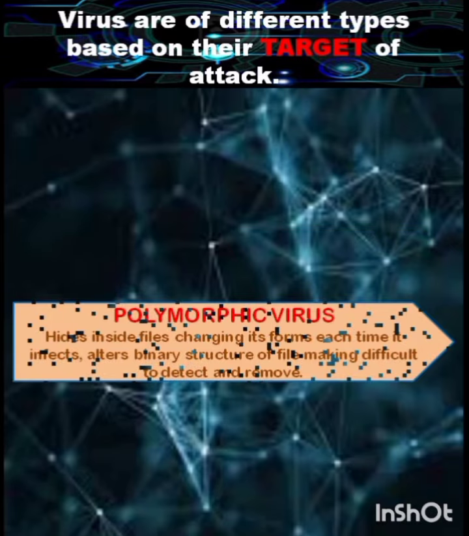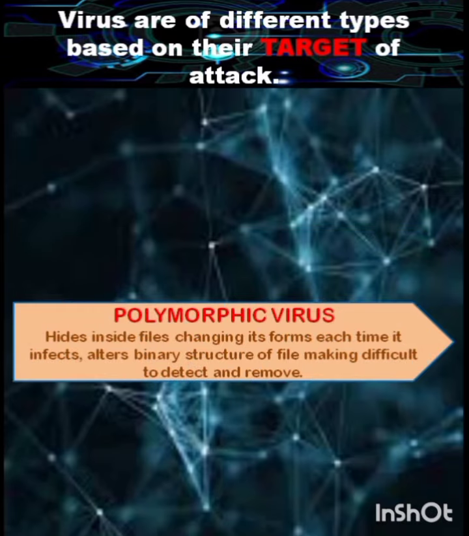The next one is the polymorphic virus. It hides inside a file, changing its form. This polymorphic virus can change its shape and dimension. It will alter the binary structure of the file and is very difficult to detect and remove, because as it moves from one file to another, it changes its format. It will affect one type of file, then go to another kind of file, so it will be very difficult to detect and remove.